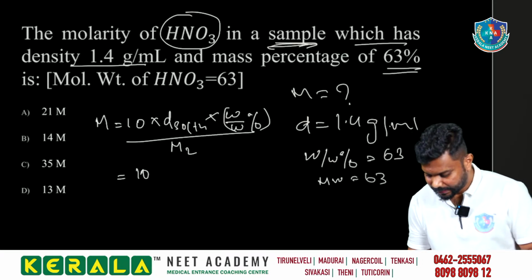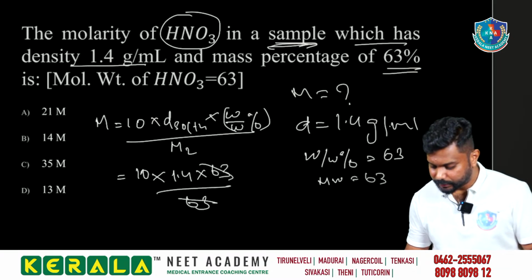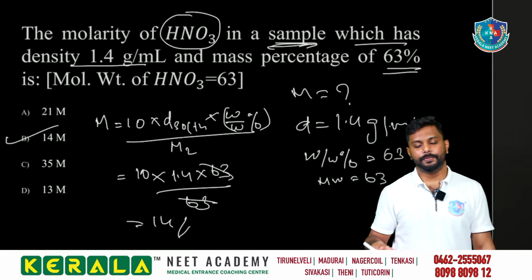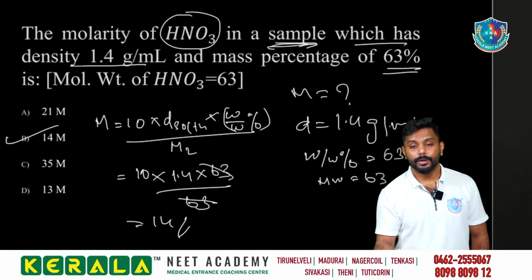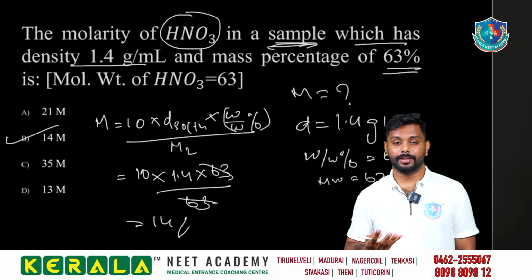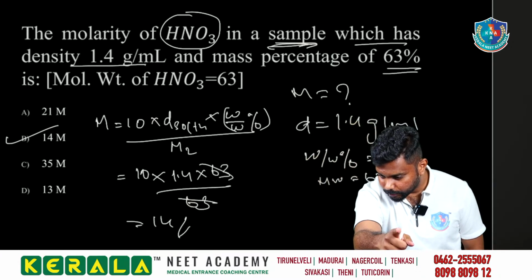Density 1.4, 10 into 1.4 into 63 divided by 63, cancel, 14. Direct. If you study the equation, that is very easy, right? So option B. Very good.